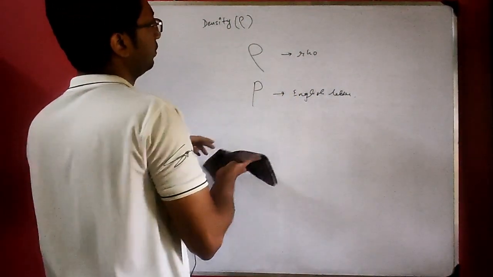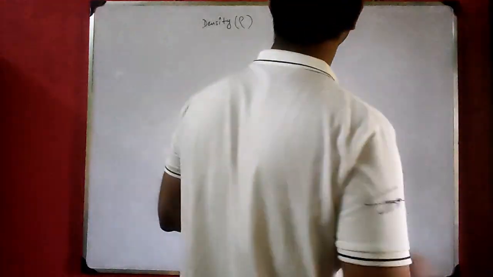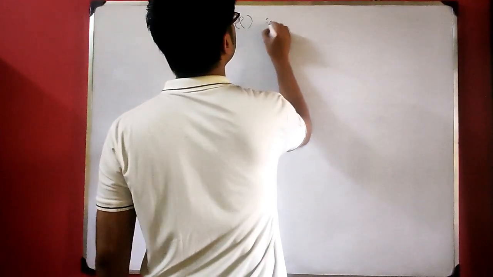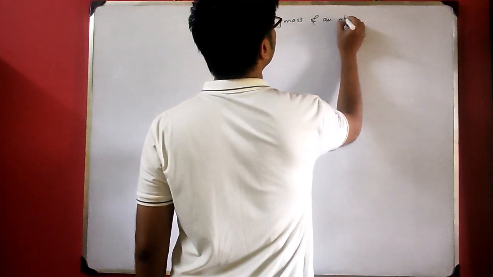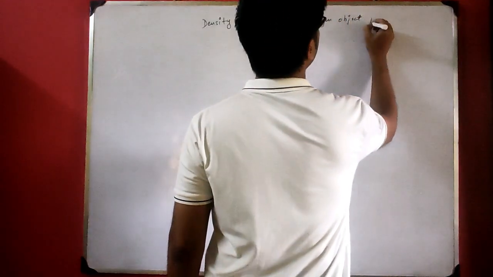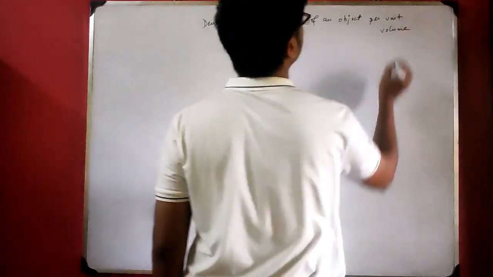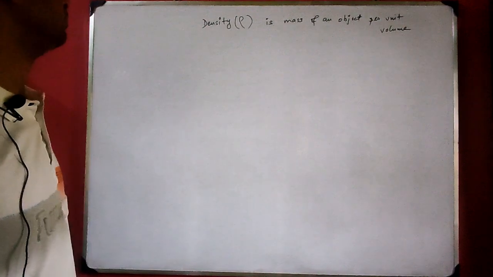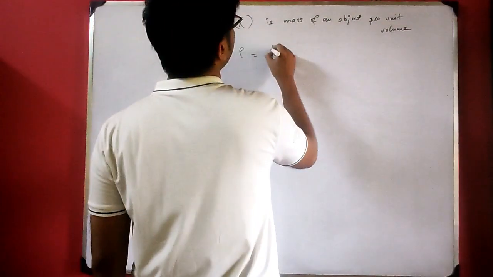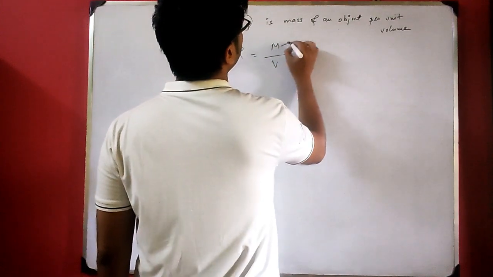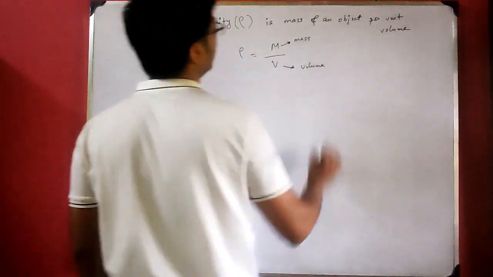So density is the mass of an object per unit volume. It can be represented as density rho equals m for mass by volume.